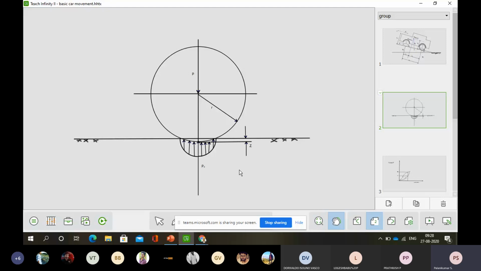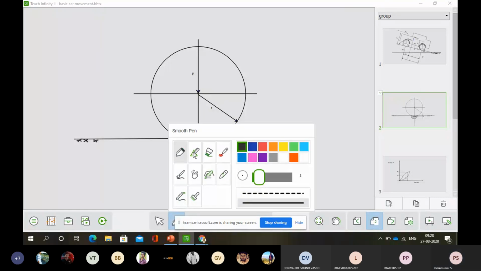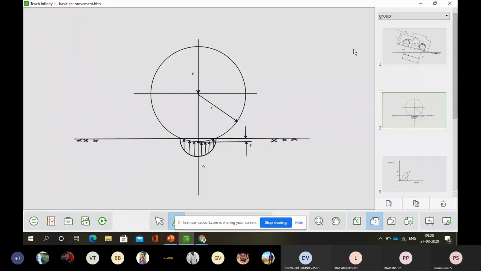At the contact point, you cannot see it as a single point. Ideally speaking, any vehicle should have a point of contact at a single place only.